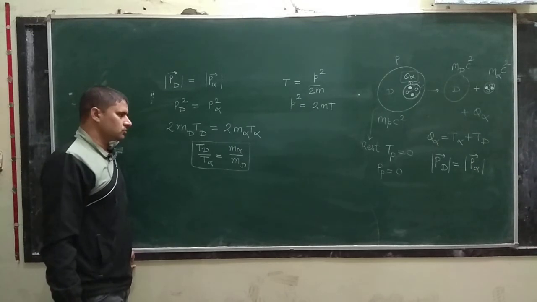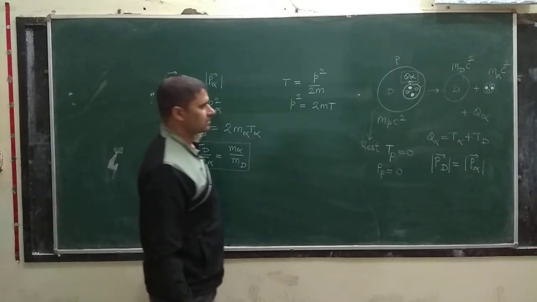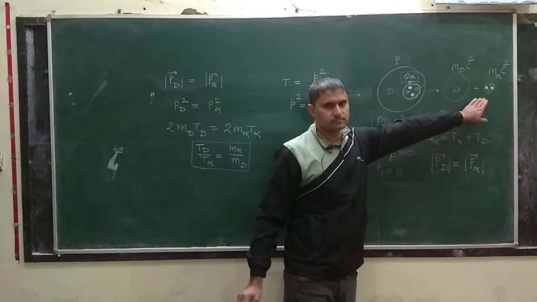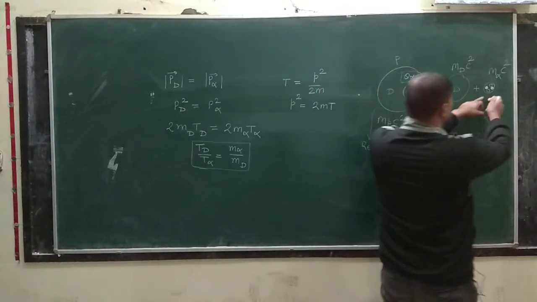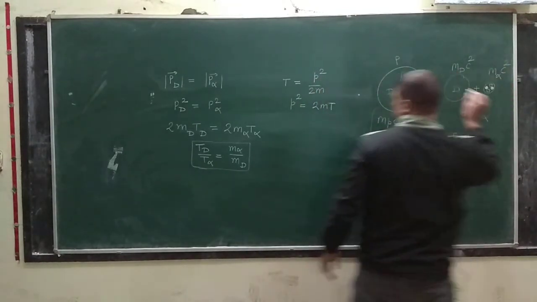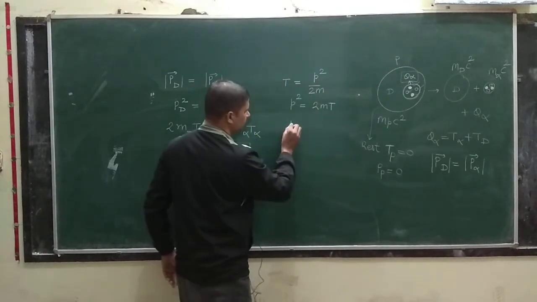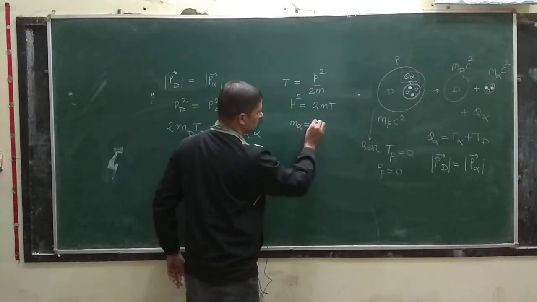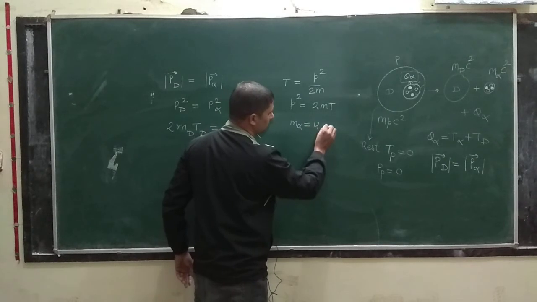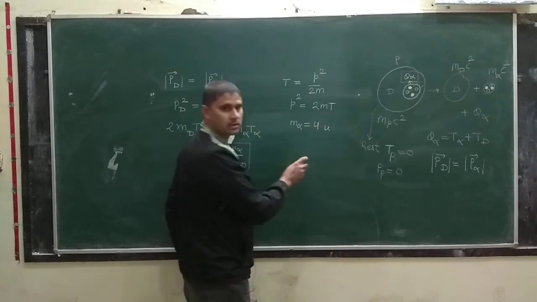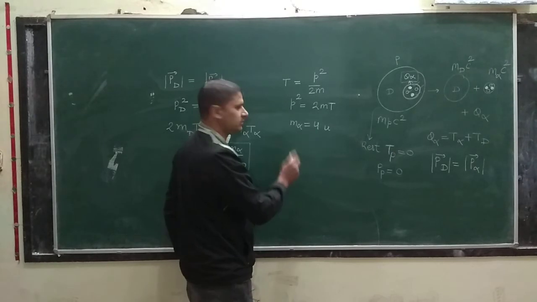Okay class, you know the mass of alpha particle, that is 4. I am writing here, the mass of alpha particle is 4u. And what is u? AMU, atomic mass unit.